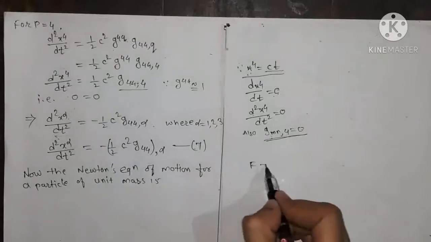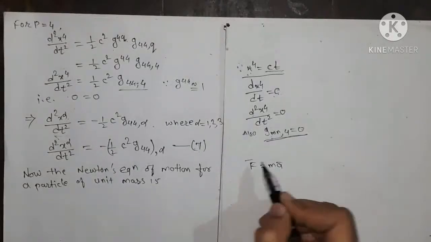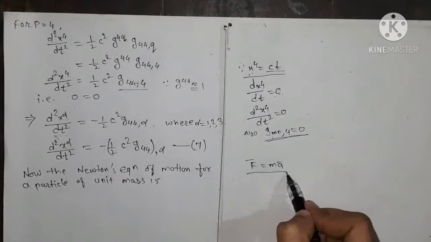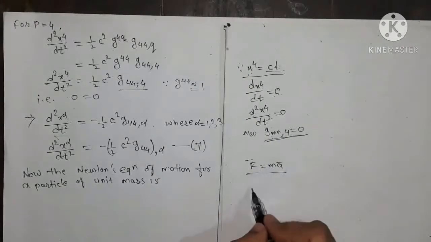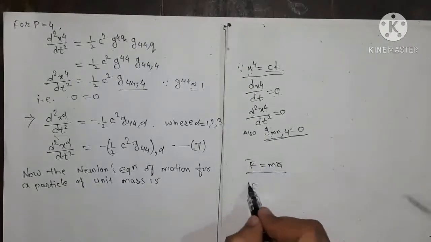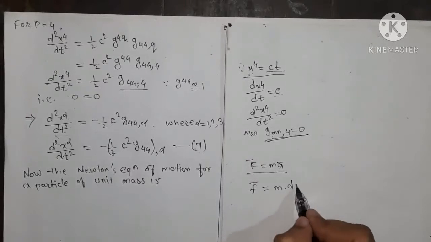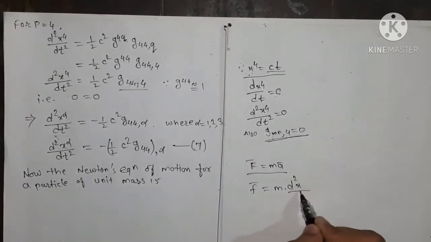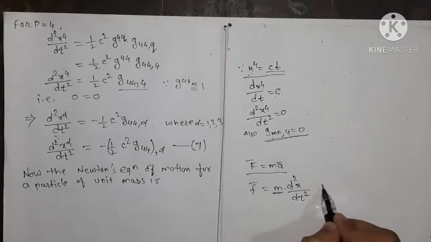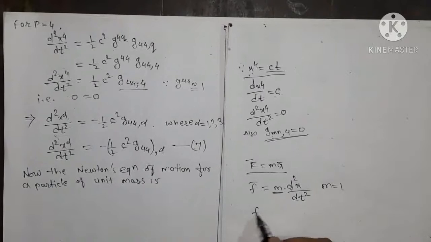That is F equals to mass into acceleration, right? This is the Newton's equation of motion, and we write this F as a smaller letter m into a, and m into a is nothing but our d square x by dt square. So if m is equals to 1, that is for unit mass, this equation reduces to d2x upon dt square.